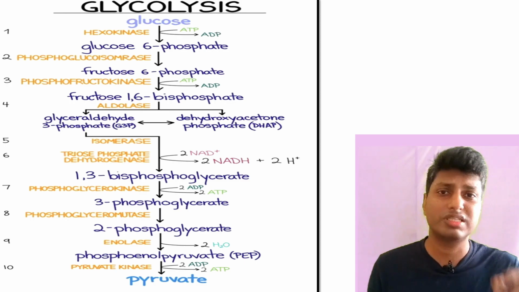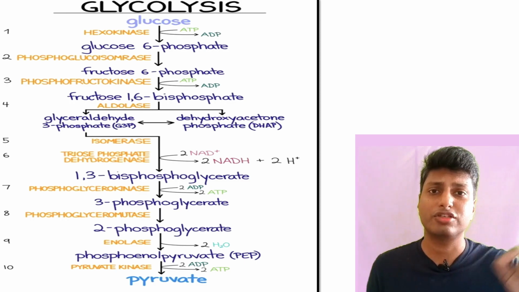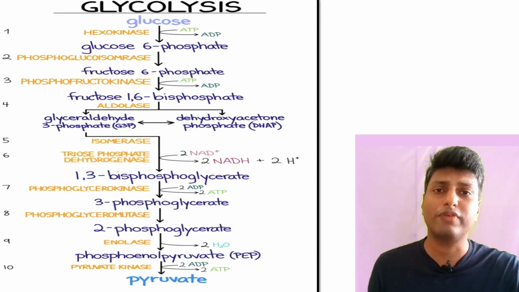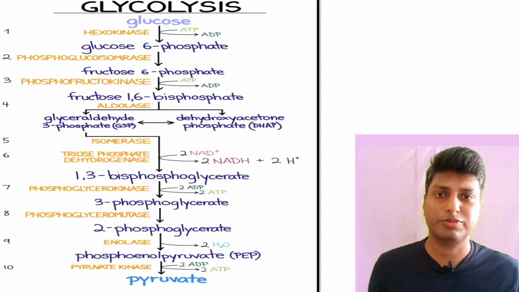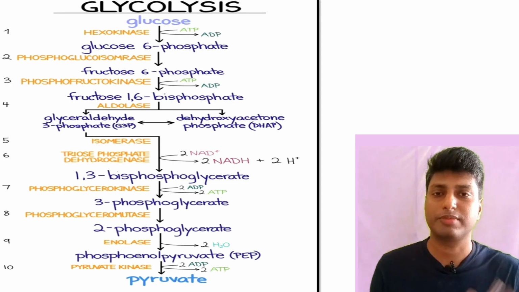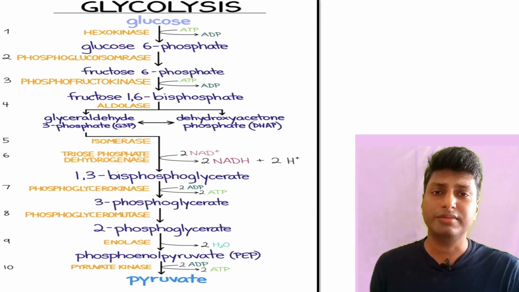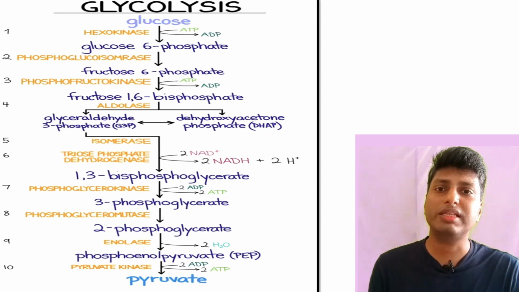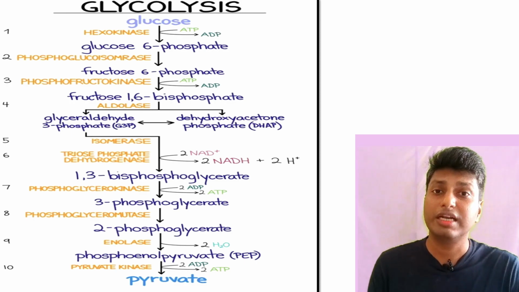So remember, dear students, in this particular reaction, since there is loss of hydrogen, there is a cofactor, that is NAD, which gets converted into NADH plus H plus. So you have to remember the name of this particular cofactor, that is nothing but NAD gets converted into NADH plus H plus. Now what we have is 1,3-diphosphoglycerate with us.